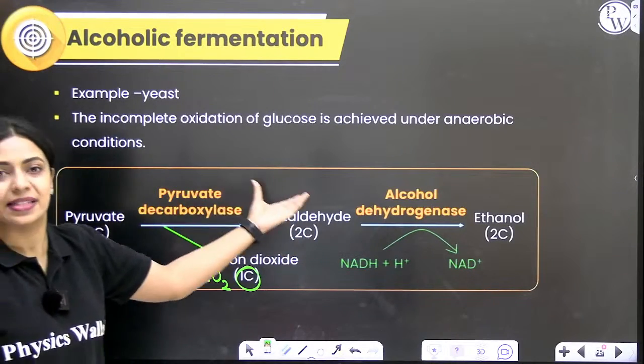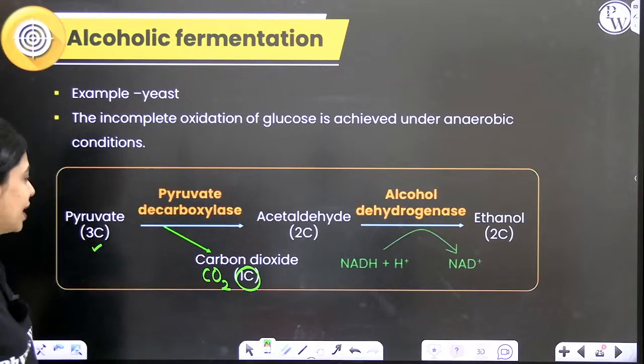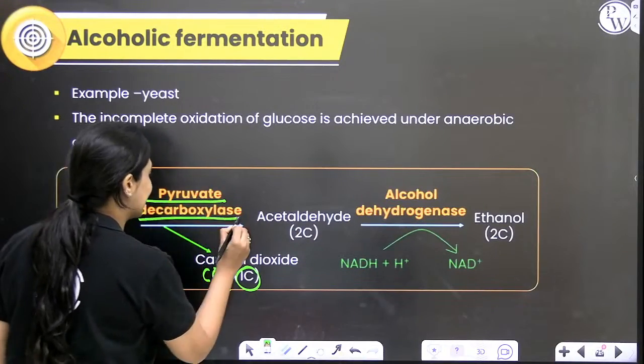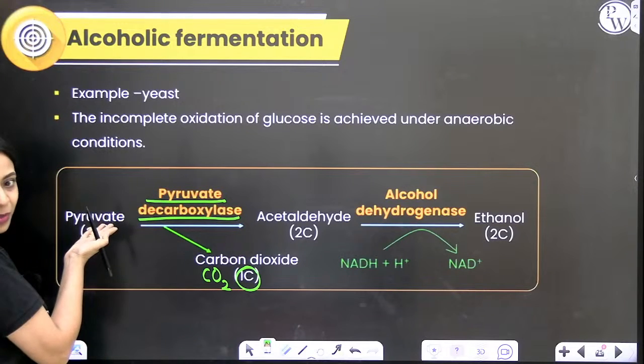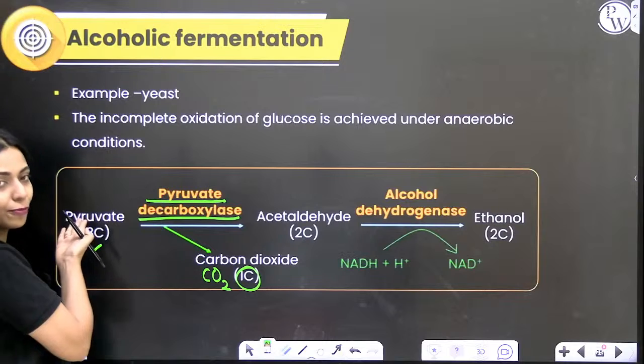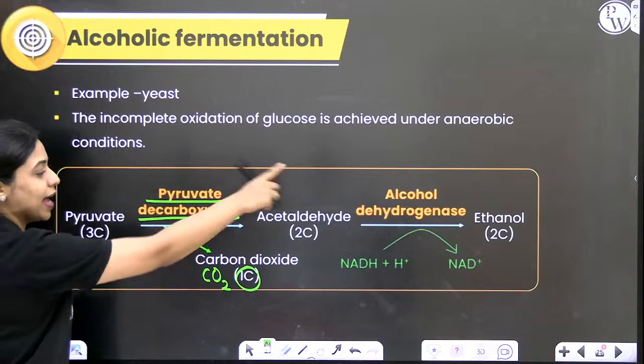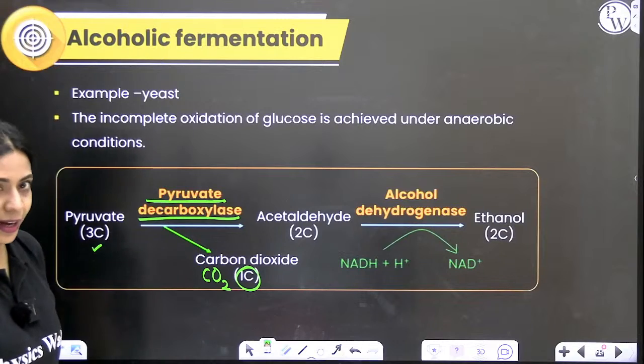In this first step, an enzyme is utilized, and that is pyruvate decarboxylase. As the name itself indicates, decarboxylation of pyruvic acid takes place here. That's why this enzyme is called pyruvate decarboxylase. As a result, a 2-carbon acetaldehyde is formed.